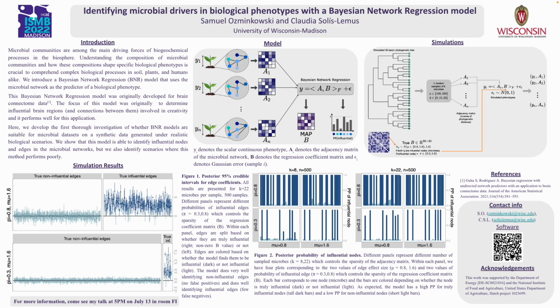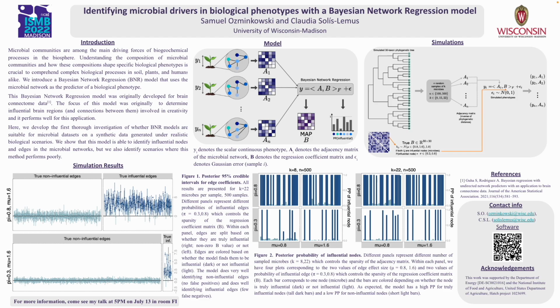We generate the adjacency matrix for each sample using the inverse of the phylogenetic distance between each pair of microbes in the sample. This way, microbes which are more closely related to each other have higher values in the adjacency matrix. If a microbe is not in the sample, any cells in the adjacency matrix corresponding to that microbe have a value of 0. Finally, we calculate each response as the Frobenius inner product of the adjacency matrix and the true coefficient matrix, plus some random error, drawn from a standard normal distribution. Some brief results are presented here.